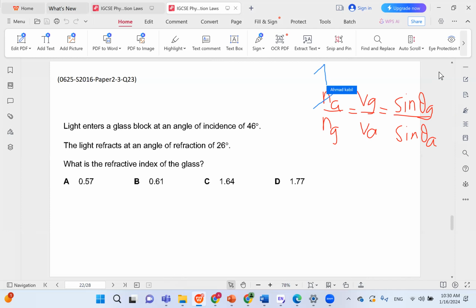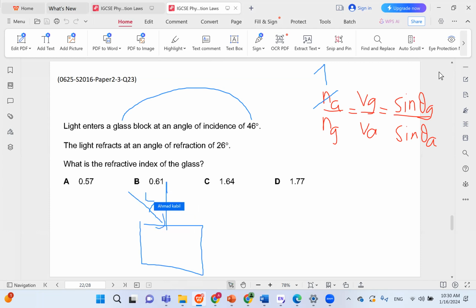And theta glass, so bear in mind, because this is a bit tricky, you might be tempted to use 46 for glass. That is not going to be correct, because light enters a glass block. So it's initially in air, and it enters at an angle of 46, and then it refracts at a smaller angle here of 26.